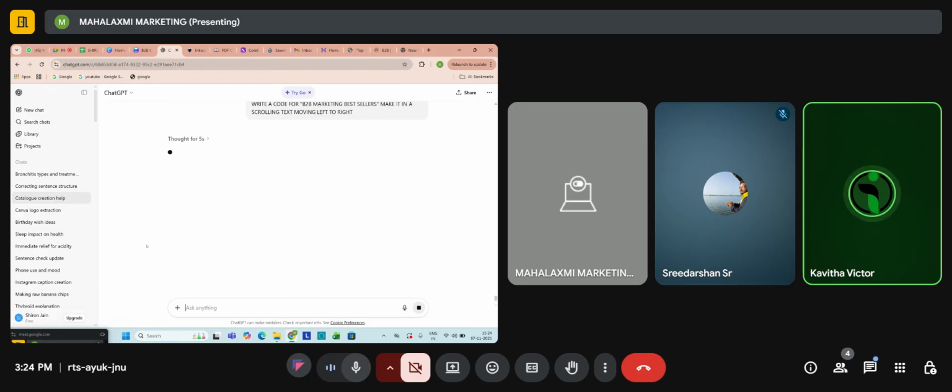If you want something new which is not in WordPress, for example the blinking of text or scrolling, these features are not in WordPress. What you will do is generate a code using AI tools and add the code there. So all the features will be added in your WordPress.